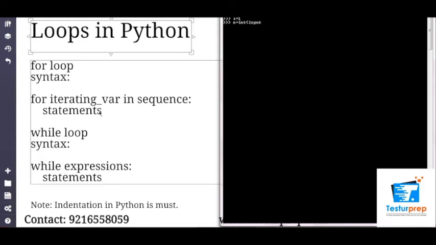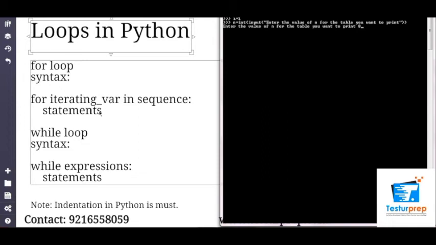Now input is a function used to get the value from the user, and we ask the user to enter the value of n for the table you want to print. Now that we've asked the value of n, let's press enter and print a table of 8.